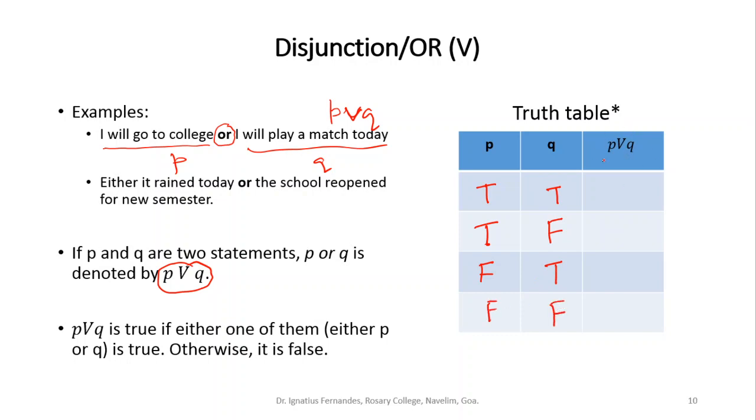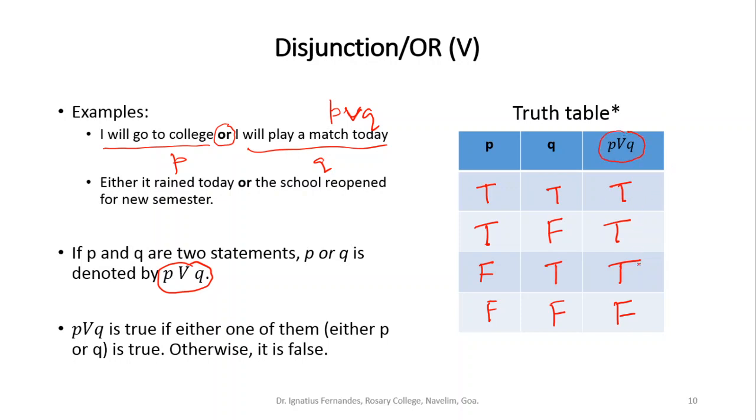We know that P or Q is true when at least one of them is true. Here both are true, so P or Q will be true. Here P is true, so this will also be true because any one of them has to be true. Here Q is true, so this is true. When both have not happened, both are false, then P or Q will be false. This we say is a truth table for a statement. So P or Q was a statement.